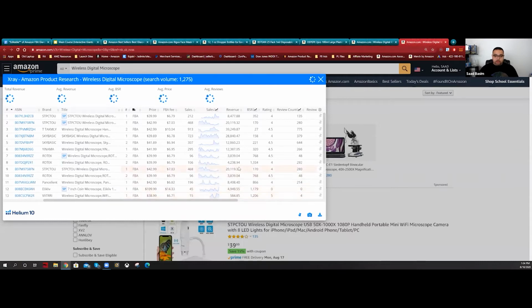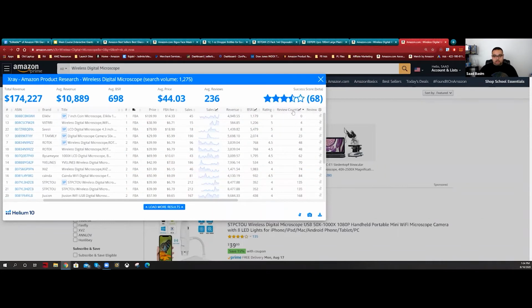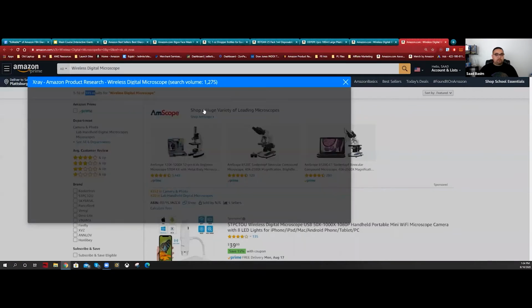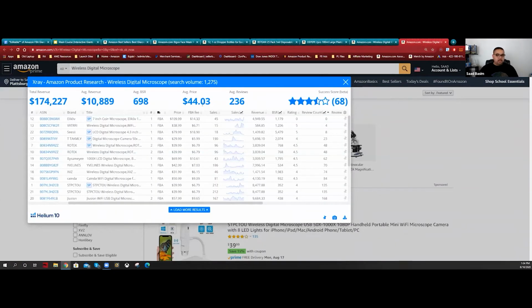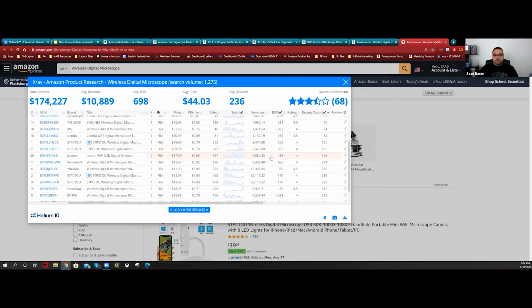Like people with 200 making 20,000. This is, I mean, this is really cool here. Here is easy for you. Look at the price, the average is 44 bucks. That means the product you can get it for 10, 12 bucks. I think you'll be able to get to a good differentiation here, but you need to pay attention. The market is good. I think it has a good search volume from this 8 to 15,000 that we want.